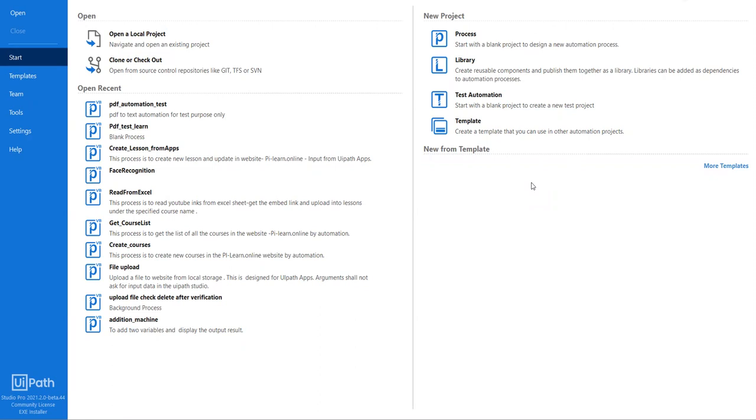Hello guys, welcome to PDF automation using UiPath Studio. So I have my UiPath homepage open.